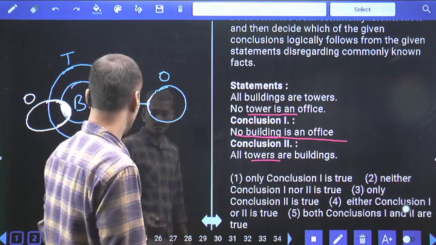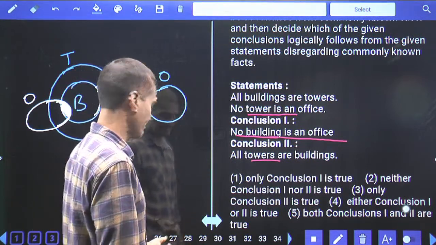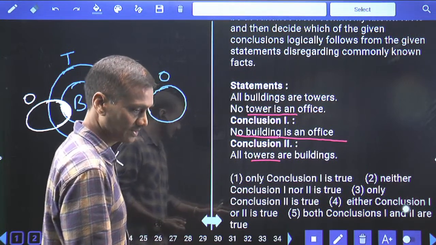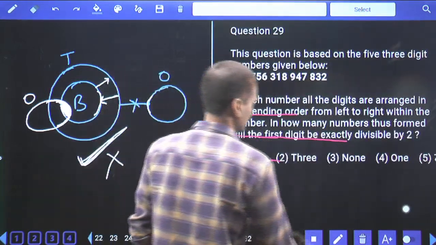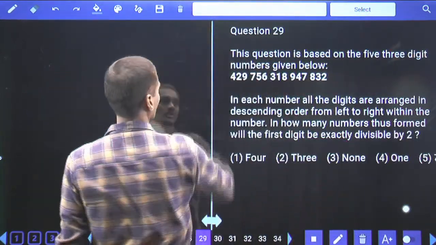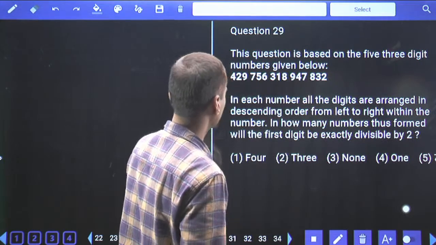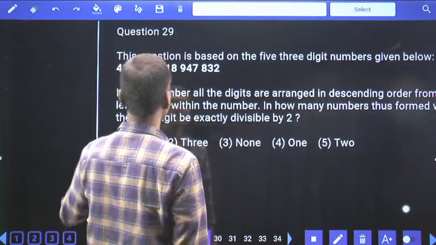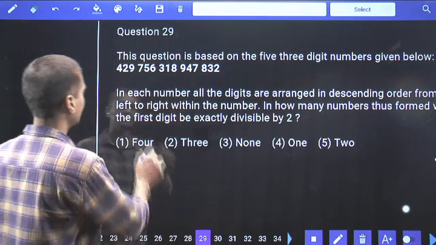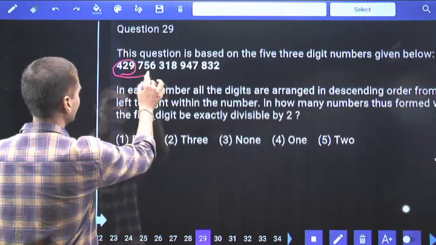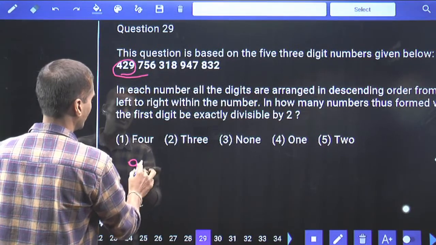Done with this? Now this is about question number 23. As someone has asked me, yes, what is the other number? Dinesh, 29. Now coming to question number 29. In each number, all the digits are arranged in descending order within the number. Hence, this number will become 942.